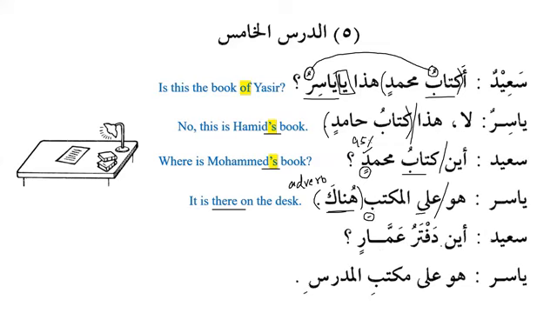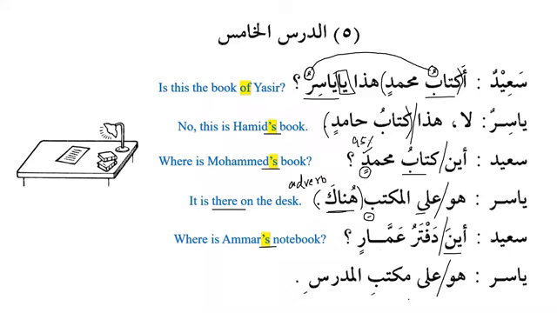Sa'idun aina daftaru Ammarin. Again, subject and predicate. So daftaru Ammarin is subject and aina is predicate, because it's a common noun, an indefinite noun, and this is a definite noun. So the definite noun always comes as mubtada and the indefinite noun comes as predicate. Where is Ammar's notebook? So you can see here the apostrophe, which always gives us the meaning of possession. Either we have apostrophe s or we have the meaning of off.